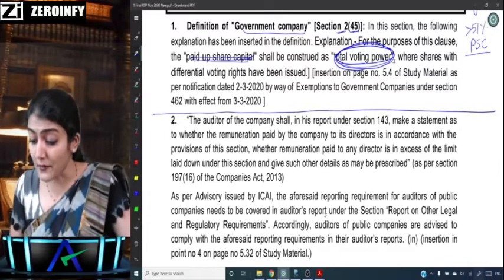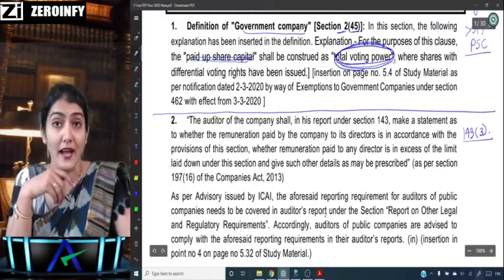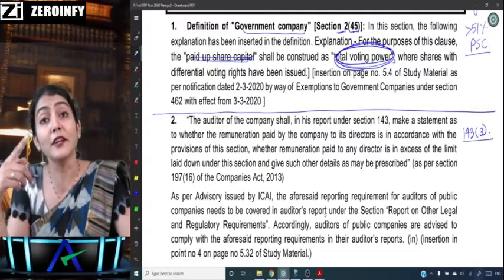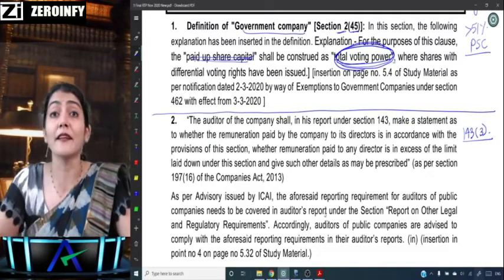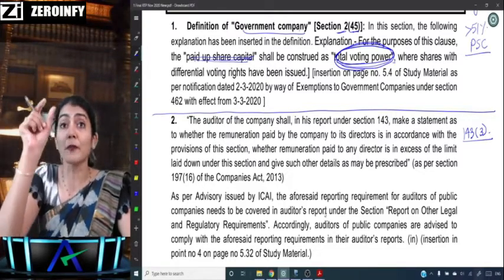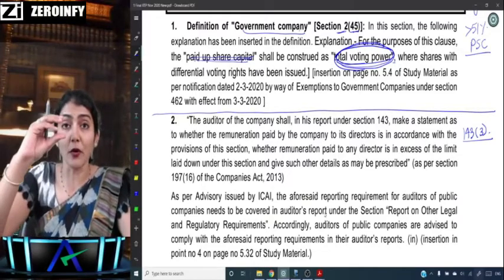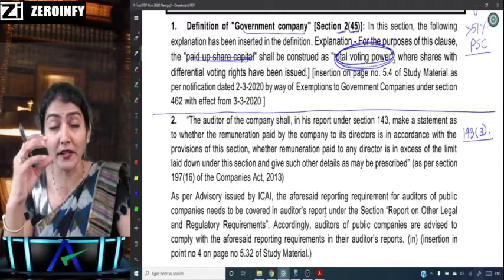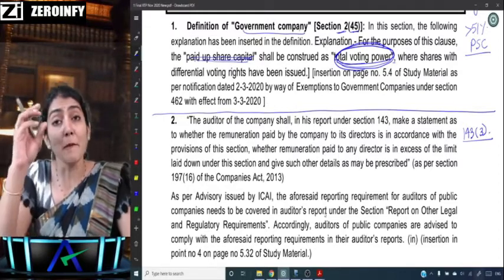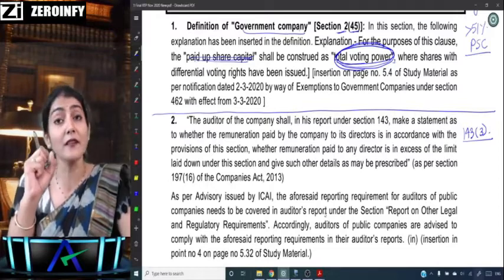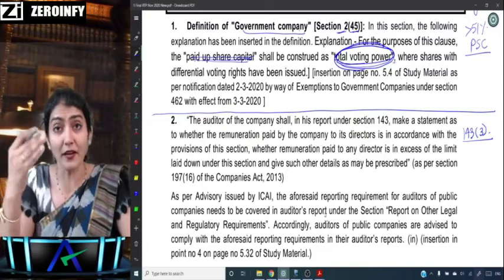Second one is regarding section 143 subsection 3 of the Companies Act, the duty as to reporting, reporting on other legal regulatory requirement. In our audit report of SA 700, we have the title, addressee, opinion, basis for opinion, going concern, key audit matters if any, then management's responsibility, auditor's responsibility, and then the other reporting responsibilities, reporting on